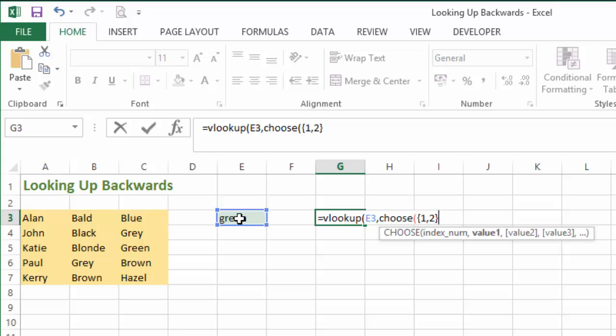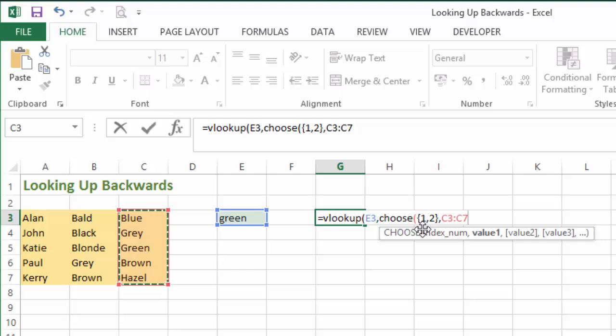And now, rather than introduce a single value, we're going to introduce a range of values. So our first value range is going to be where our lookup lives. And we're looking for green, and that appears in this column. So our first value, value 1, is going to be the range C3 through C7.